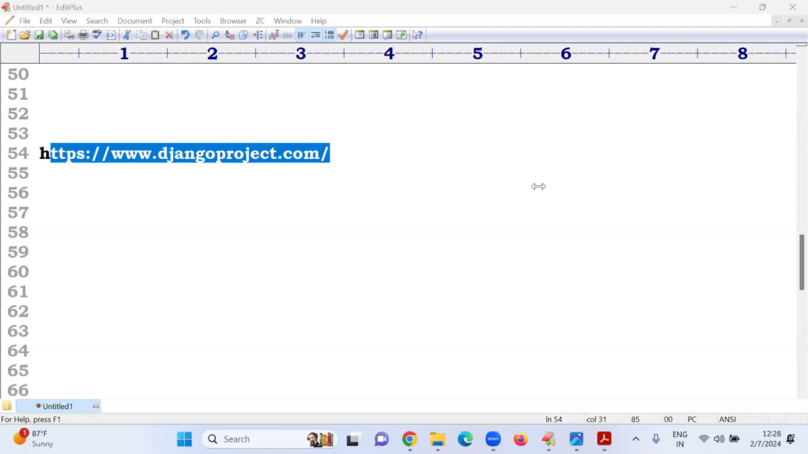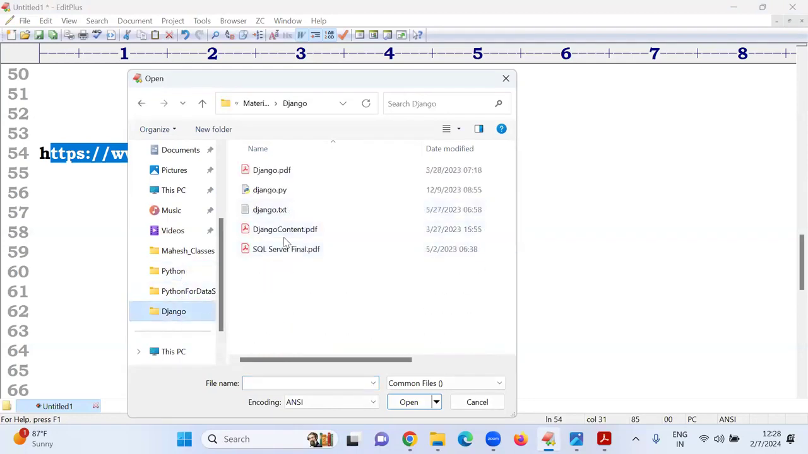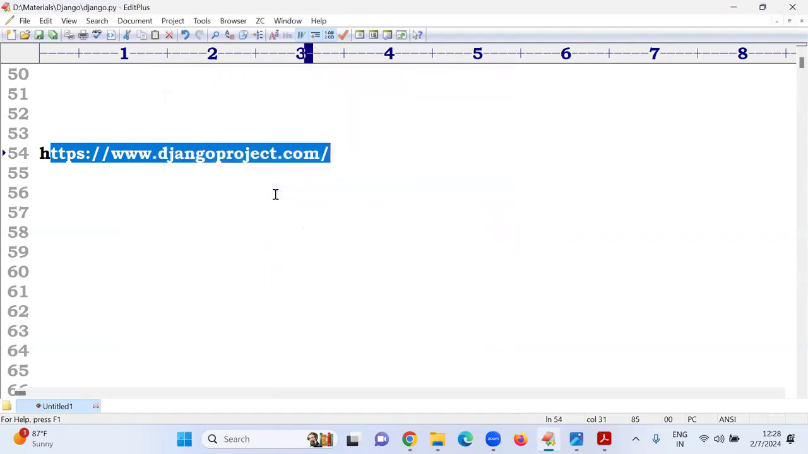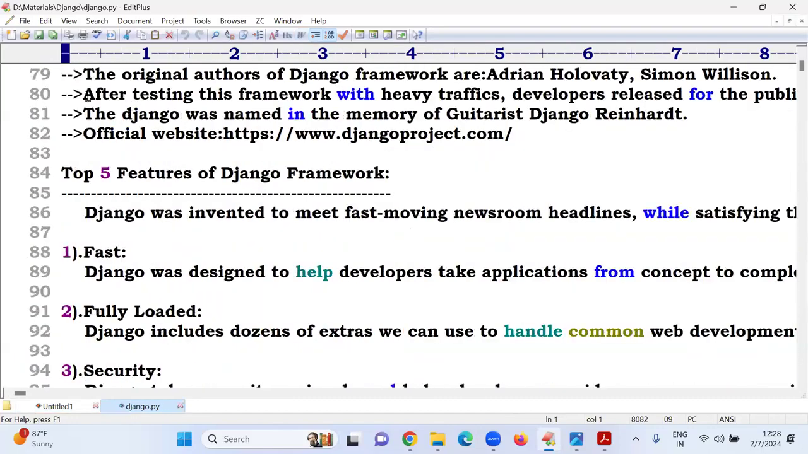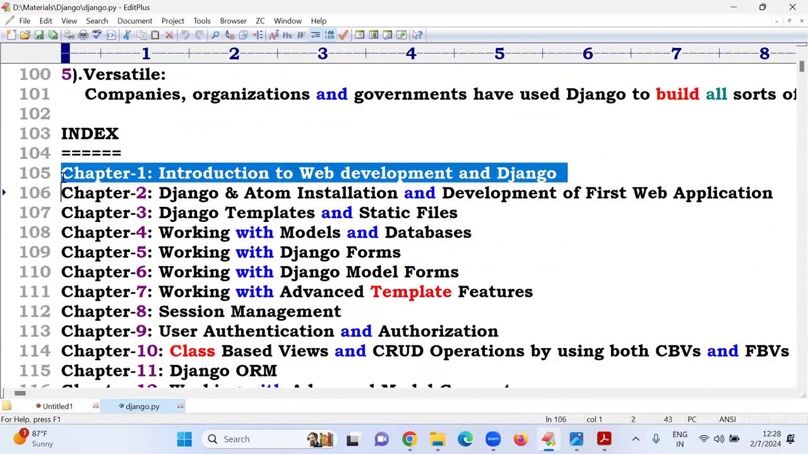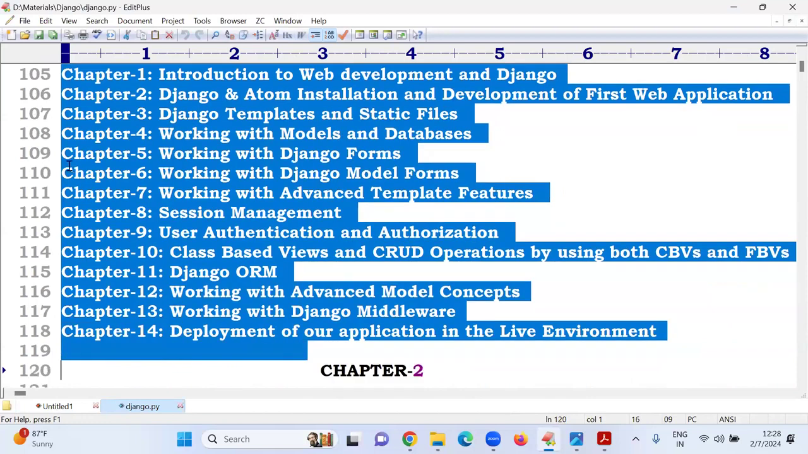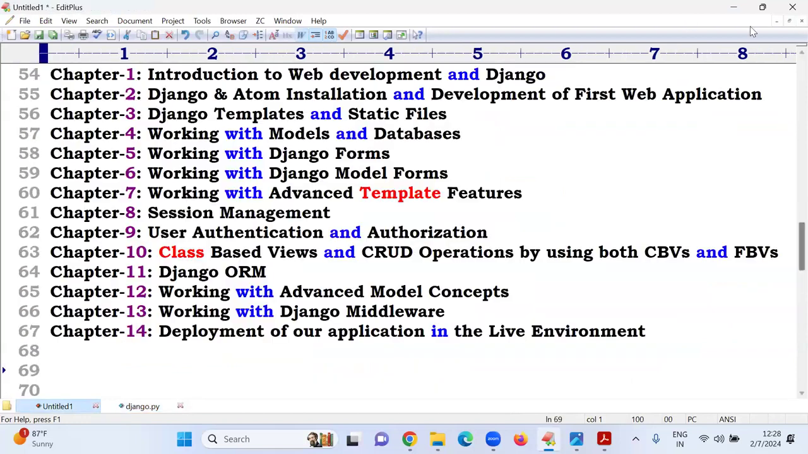Sir, please share the course content. Sir, everyone is asking for the course content. One minute, I will display the course content. Sir, these are the topics that I cover in Django, and I will share them in the Google Classroom.